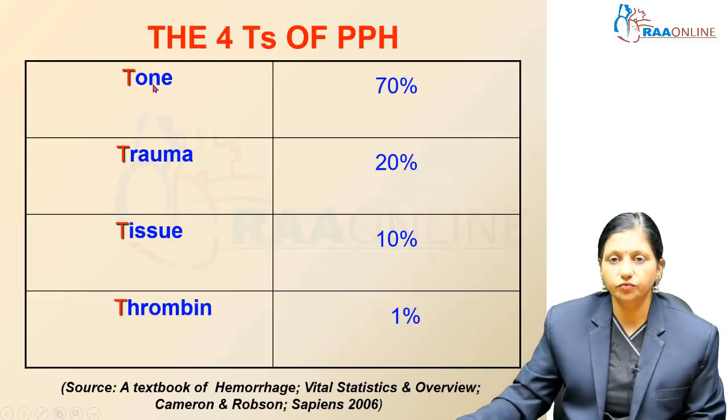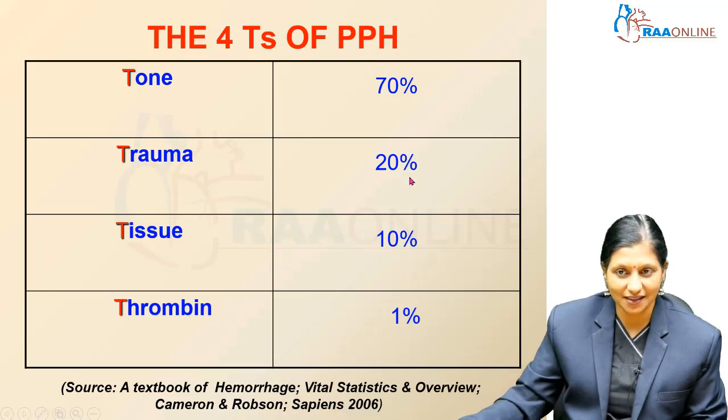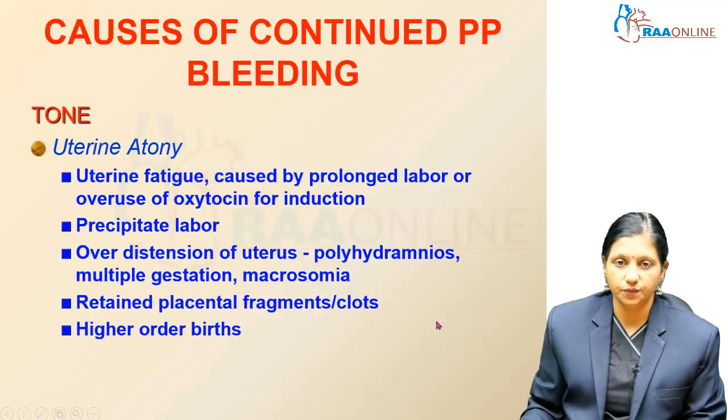What are the 4 T's of PPH? The commonest cause of postpartum hemorrhage is atonic PPH. The 4 T's stand for tone, trauma, tissue and thrombin. Atonic PPH is responsible in 70% of cases of PPH. Traumatic PPH is found in 20% of cases. Tissue, or retained products of conception or retained bits of placenta, is found in 10% of cases. And coagulation disorders, or thrombin, is the cause in 1% of cases of postpartum hemorrhage.